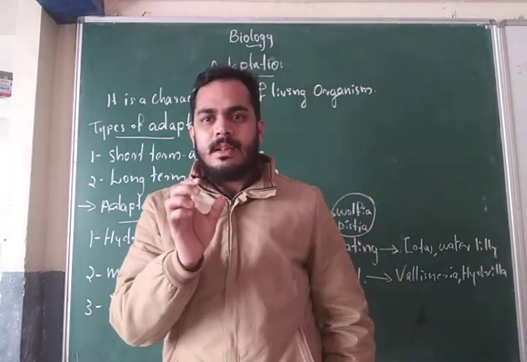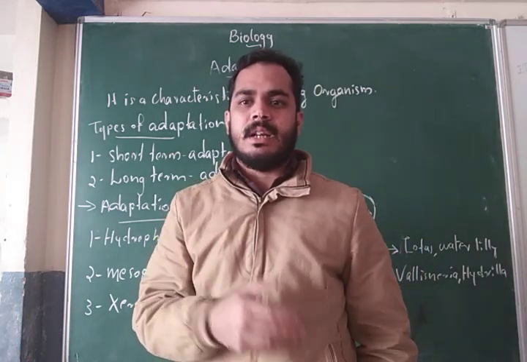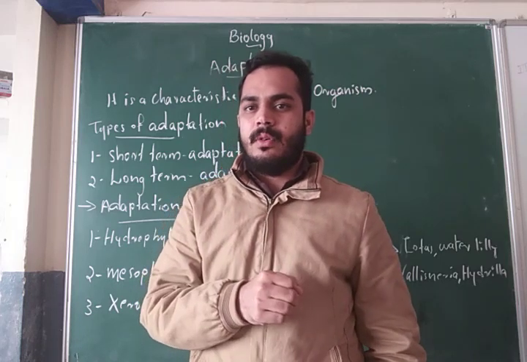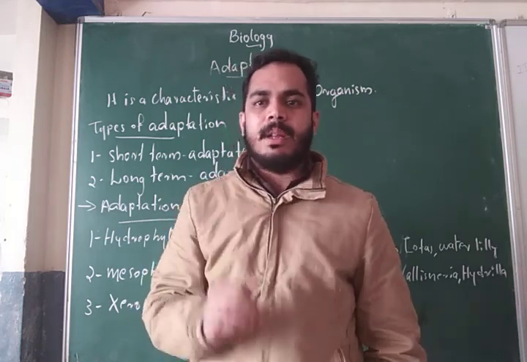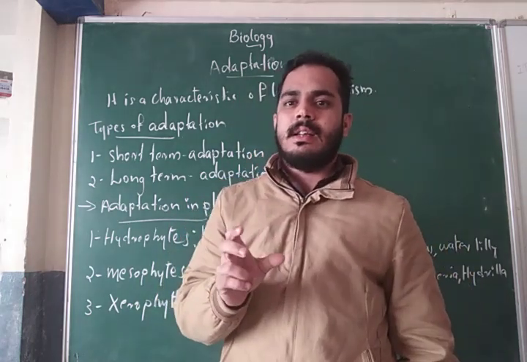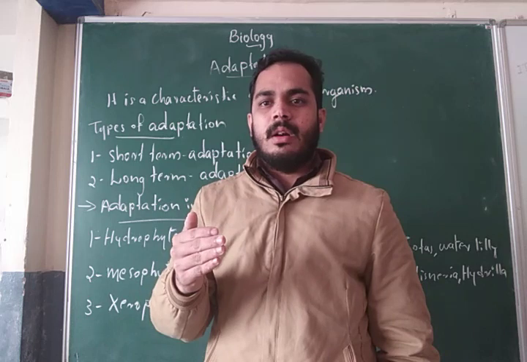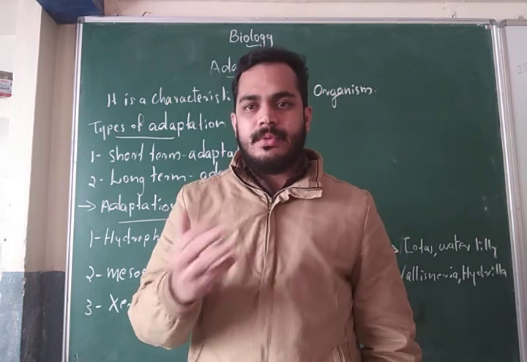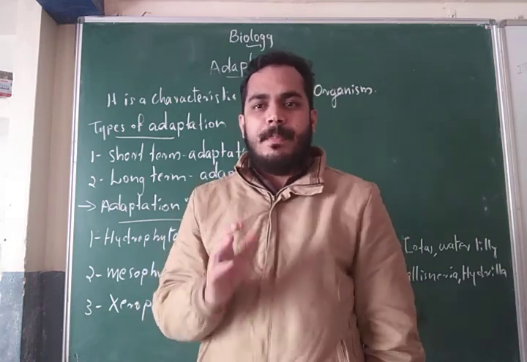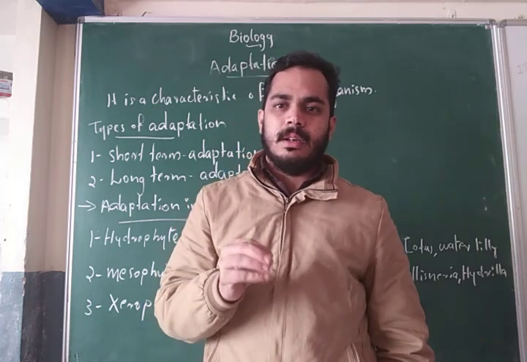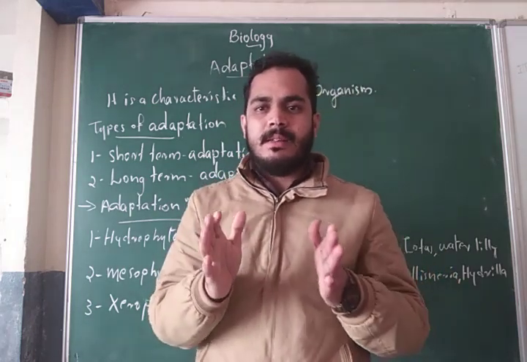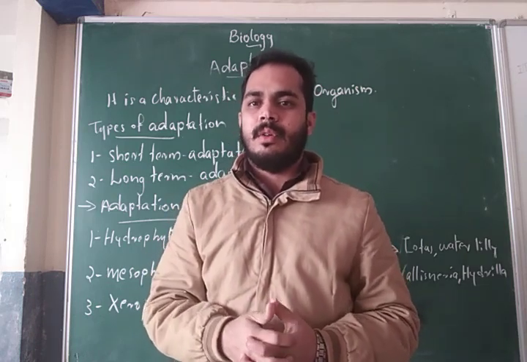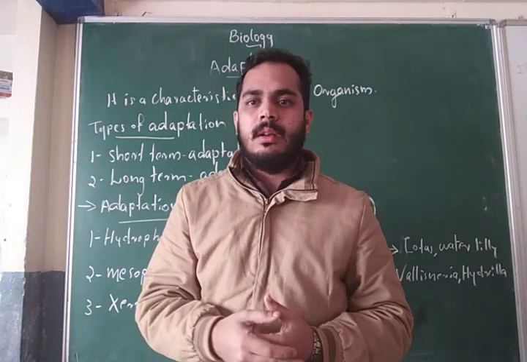The first one: a desert rat is adapted for desert climatic conditions, unlike the field rat. The field rat needs only the optimum temperature for surviving, but the desert rat needs extreme hot seasons. In the same way, the camel is also adapted for hot and dry climates. One peculiar character of the camel is that it can consume a maximum quantity of water at a time, for a long duration.